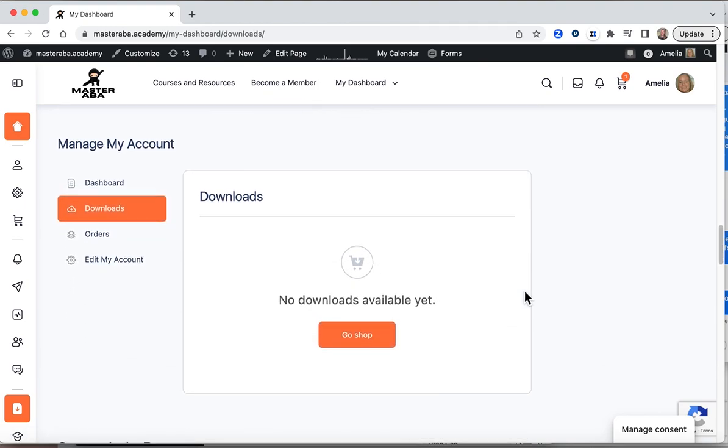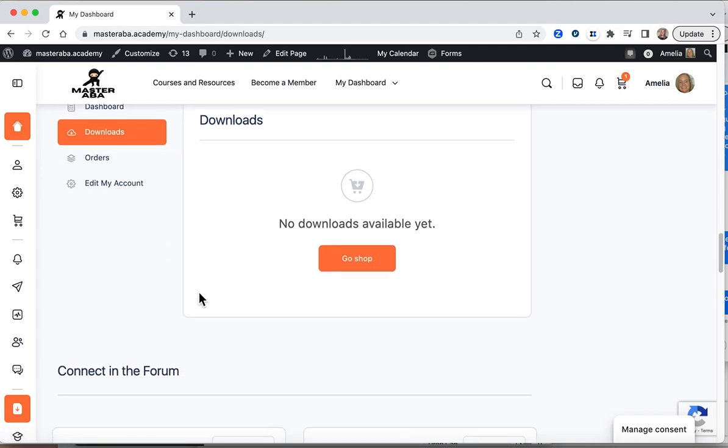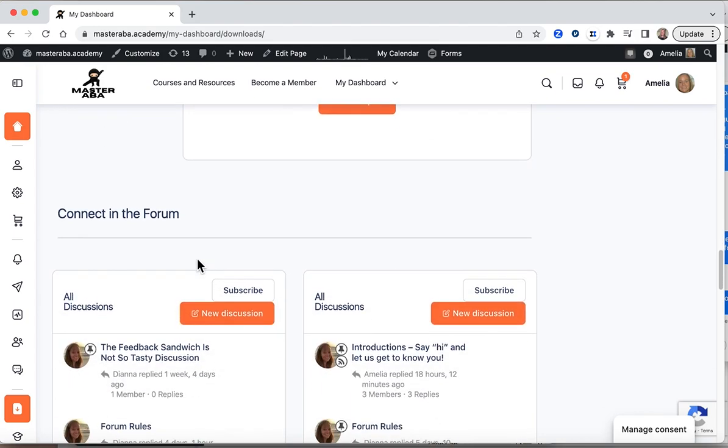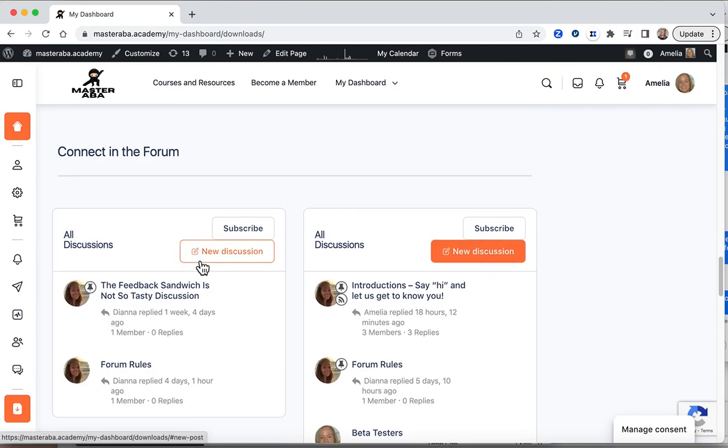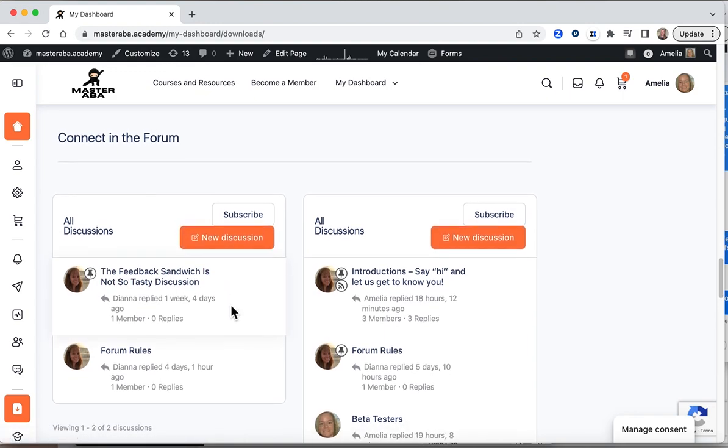You can manage all of the information from your account, get all of your downloads, access your orders, and edit your account. You can connect to other members in the forum. You can start a new discussion, or you can join in some of the existing discussions.